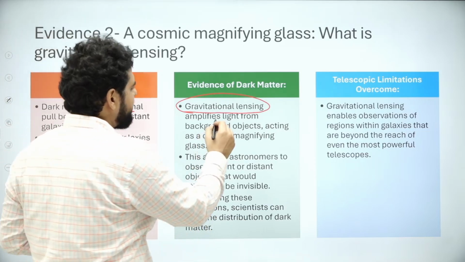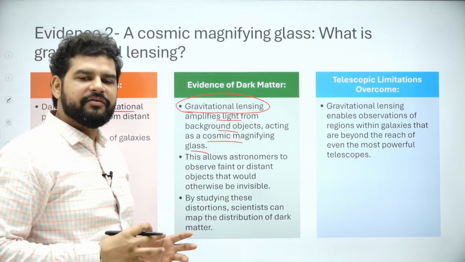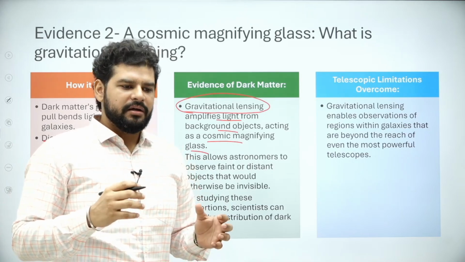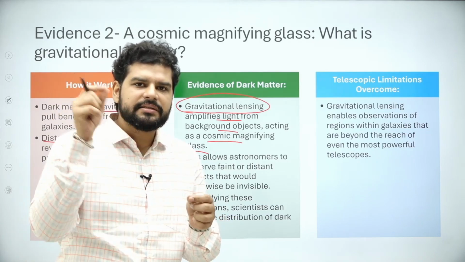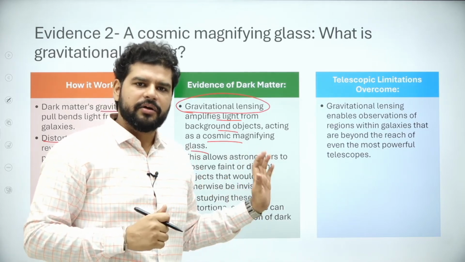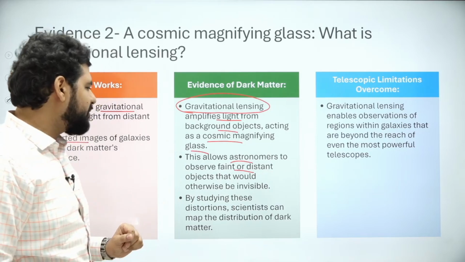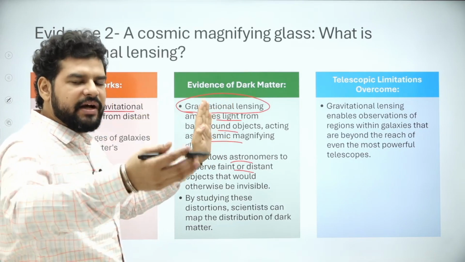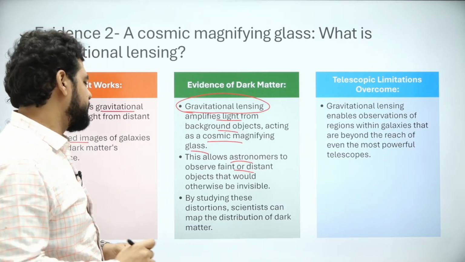It amplifies the light from background objects, acting as a cosmic magnifying glass. Do you remember in science experiments, a magnifying glass is given to students so that they can concentrate the sun's rays and, let's say, burn a paper? Similarly, it acts like that. All right. So this allows astronomers to observe faint or distant objects that would otherwise be invisible, because dark matter's gravity amplifies the light rays coming from behind and gives light to our telescope. Okay.